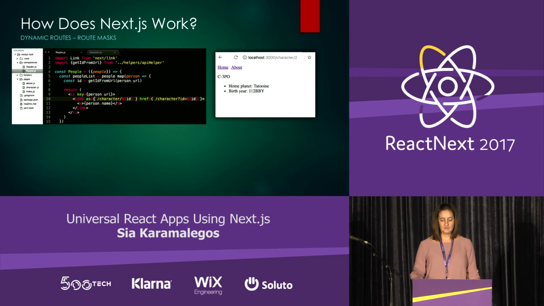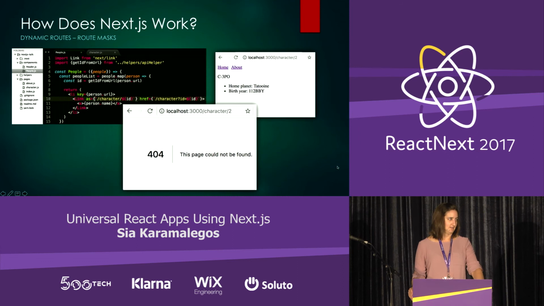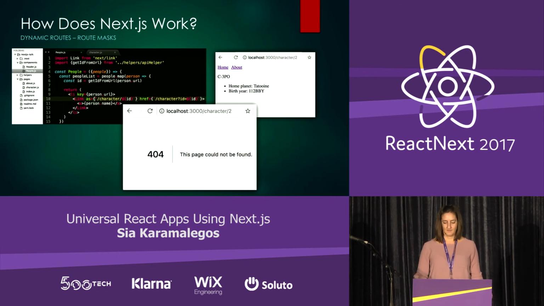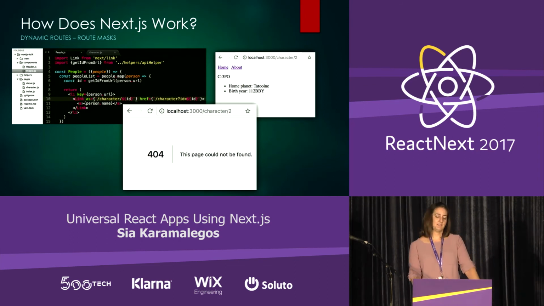But what happens if the user refreshes the page? We get a 404 page not found. Why is that? It's because the package doesn't automatically determine our routes on the server side, it's determining them according to our page names in the pages directory. So what we need to do is build a custom API server to fix this, which sounds complex, but it's really not. So I'm going to show you so that you can see how easy it really is.